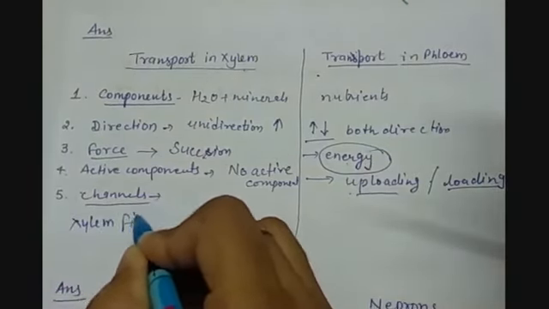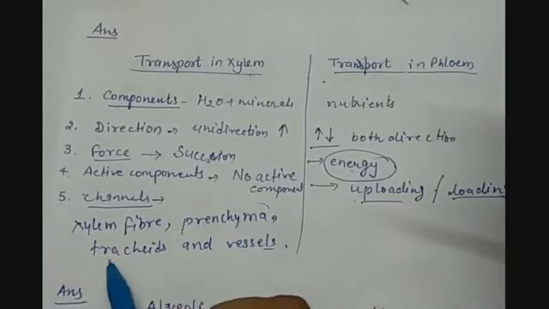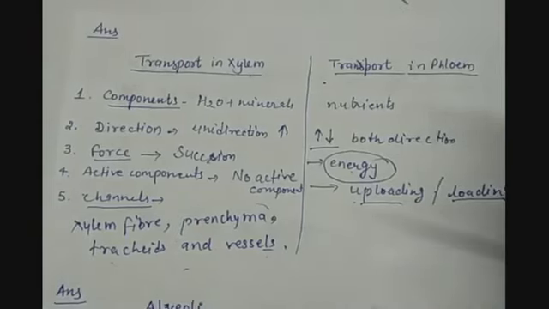Among all of them, parenchyma is the living cell, whereas others are dead. Like tracheids and vessels, these are non-living cells or non-living channels for the water and minerals to get transported.